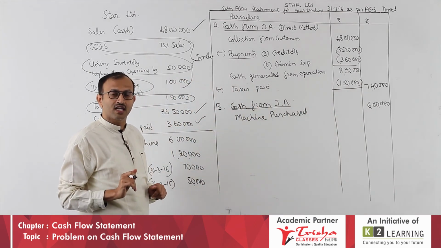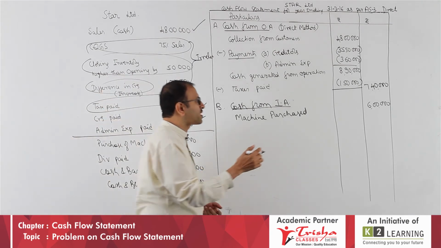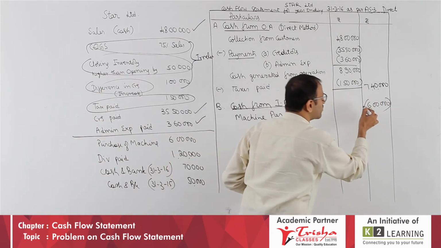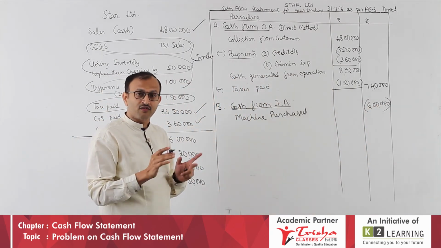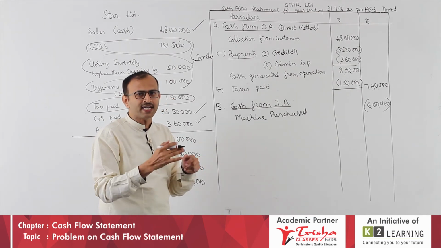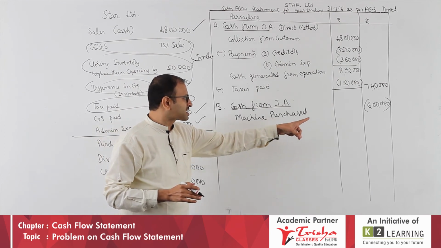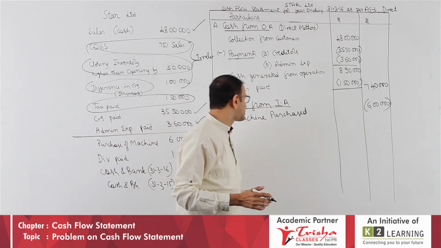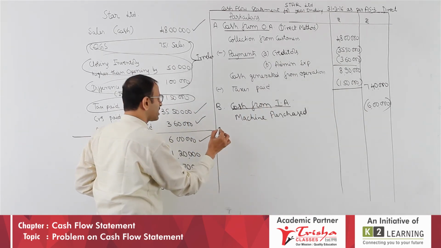Definitely. Why? Any payment outflow, money goes out. We don't make that clear properly. Inflow or outflow is to be recognized. If nothing is written, it is inflow. If you write in brackets, it is outflow. Therefore, machine purchased, cash gone out, 6 lakh less. That is the item you have taken.